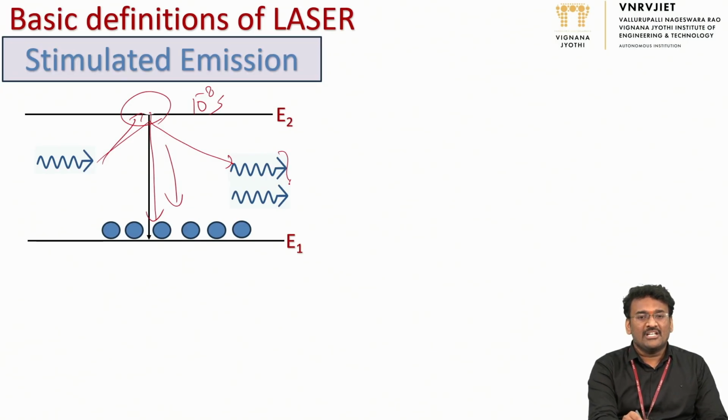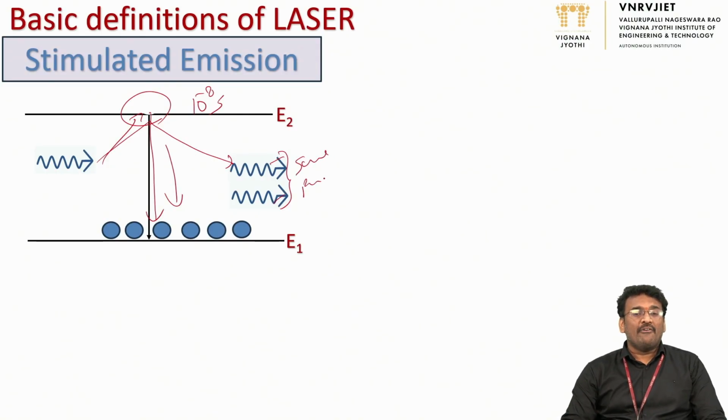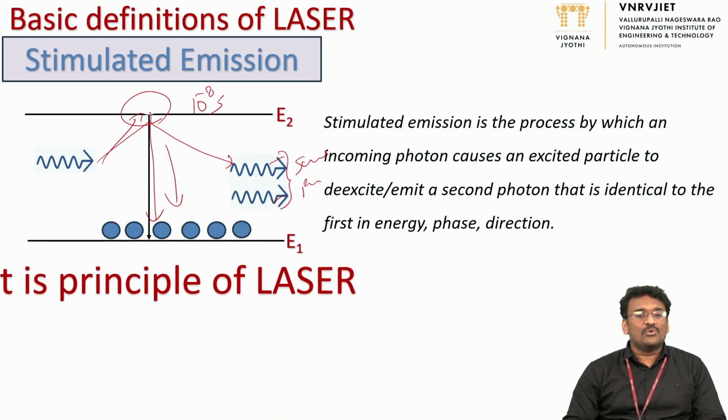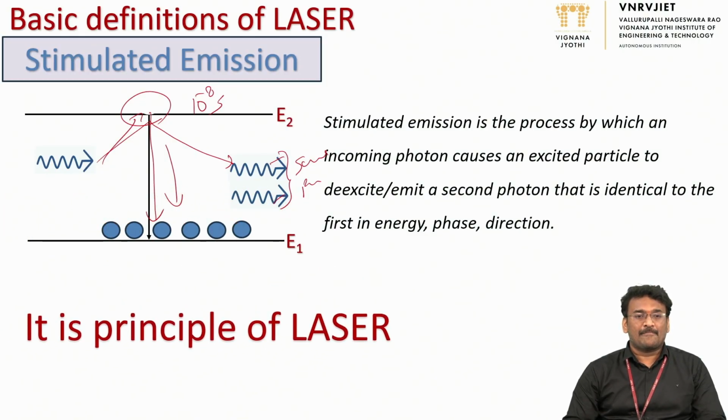And the interesting thing here is these two photons are coherent. Means these two photons will have the same phase and same frequency. Everything will be the same for these two photons. And this is the principle in case of lasers. We can define it as: stimulated emission is a process by which an incoming photon causes the excited particle to come to the lower state and a second photon gets released, and these two photons are in phase. We can say they have the same energy, same phase and move in the same direction. And this is the only principle in case of lasers.